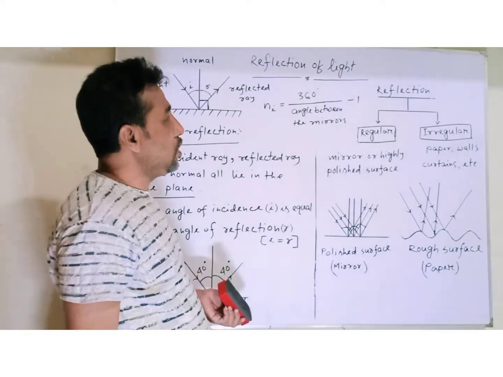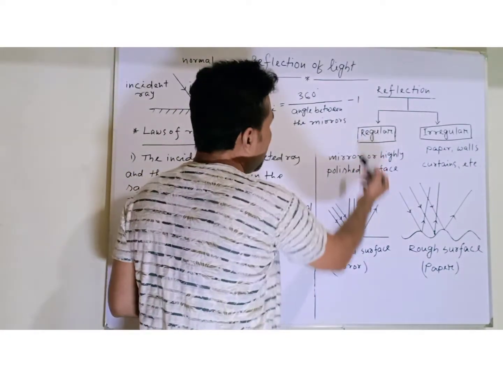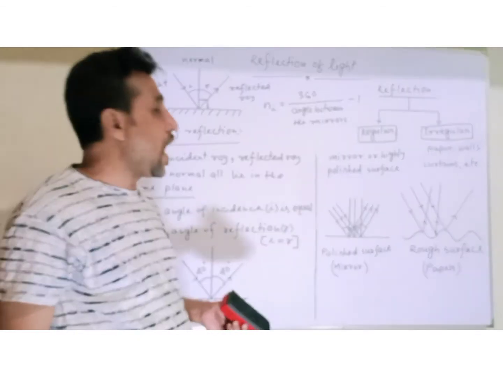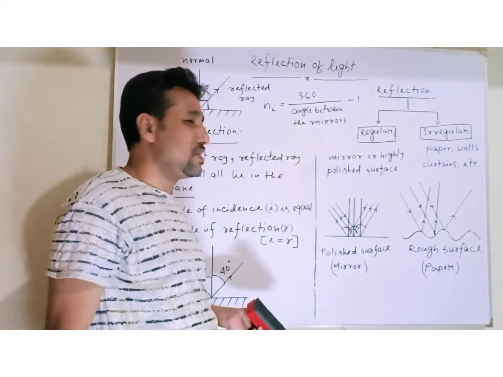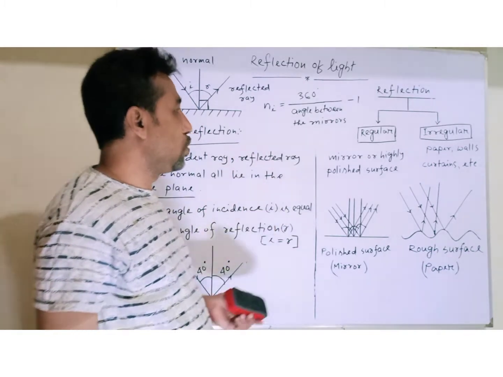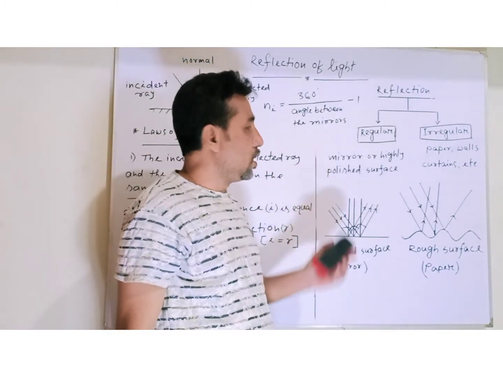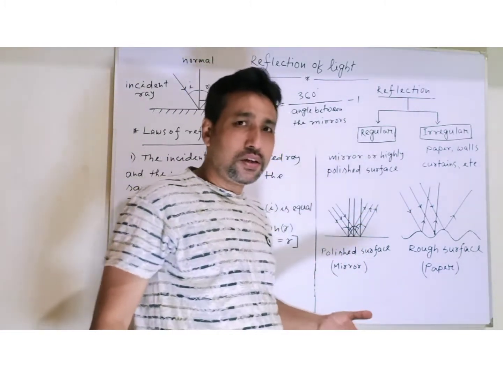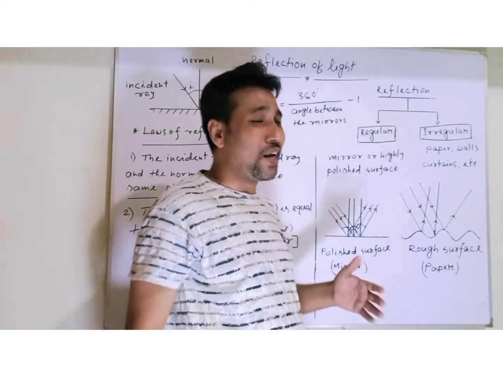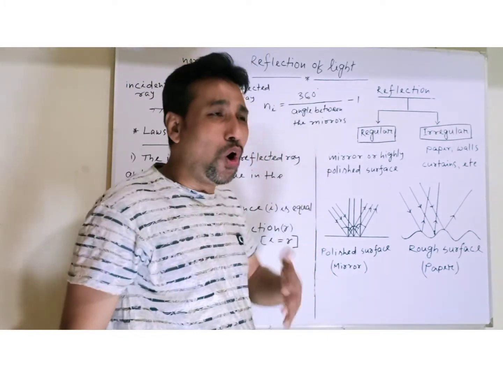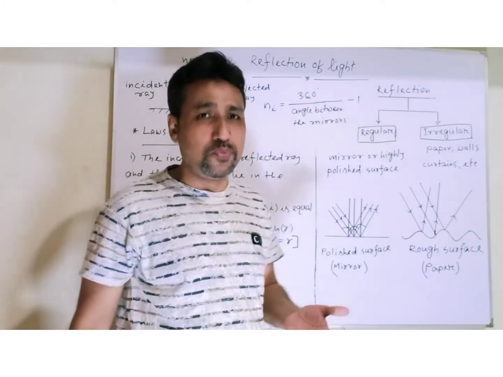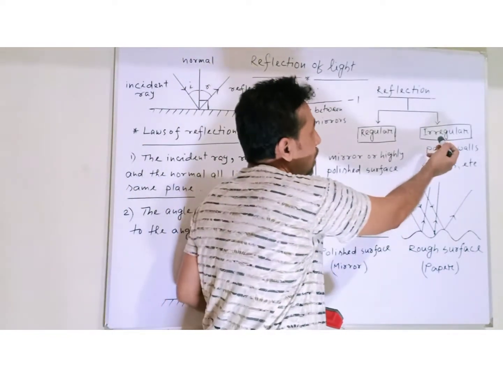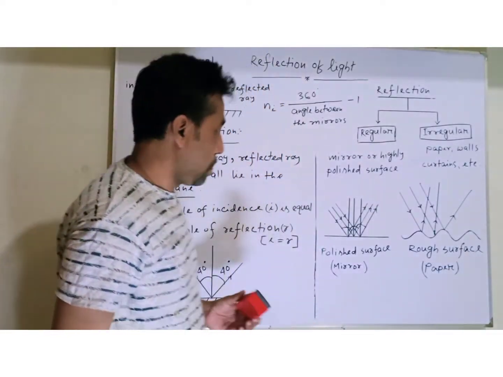So, first of all, let us discuss regular reflection. A mirror or any highly polished surface is an example of a regular reflector. And other objects like walls, paper, curtains, you, me, most of the objects around us are examples of irregular reflectors.